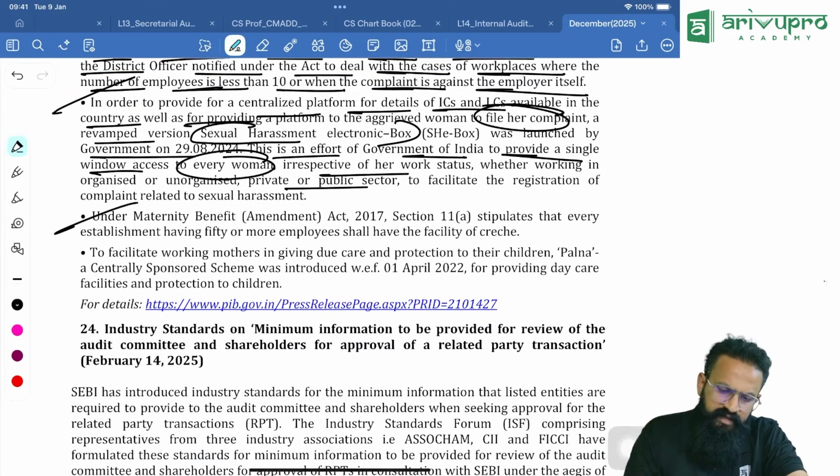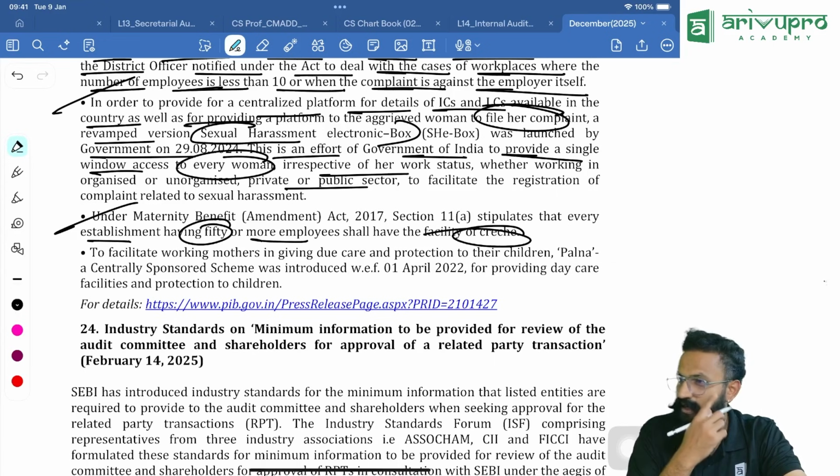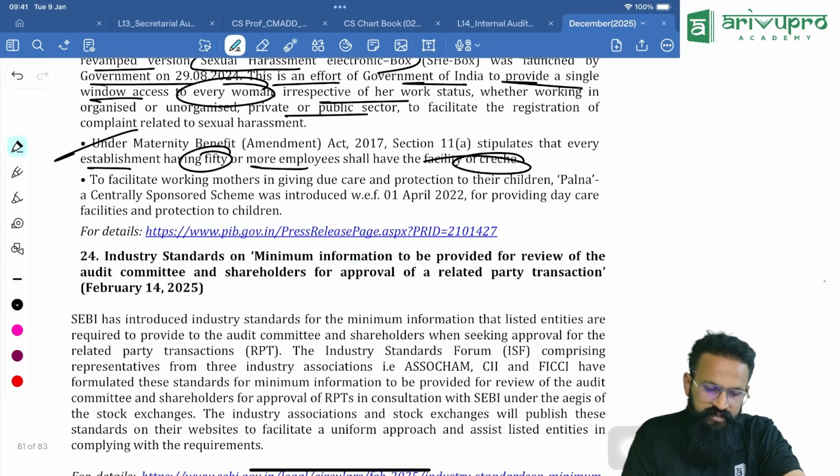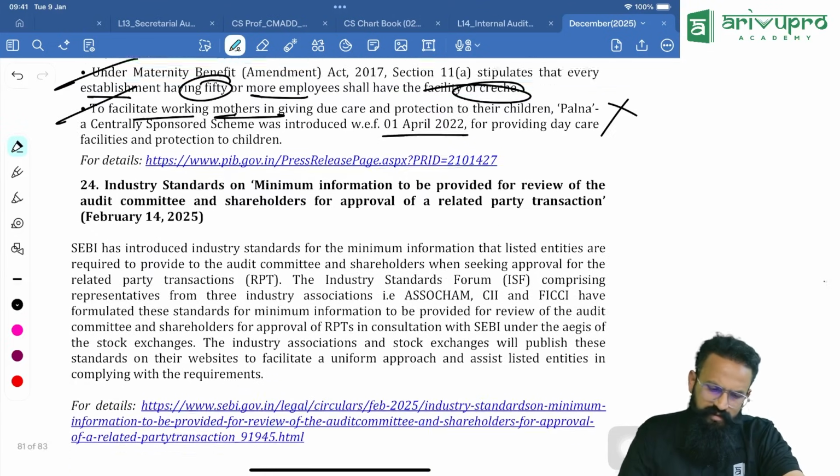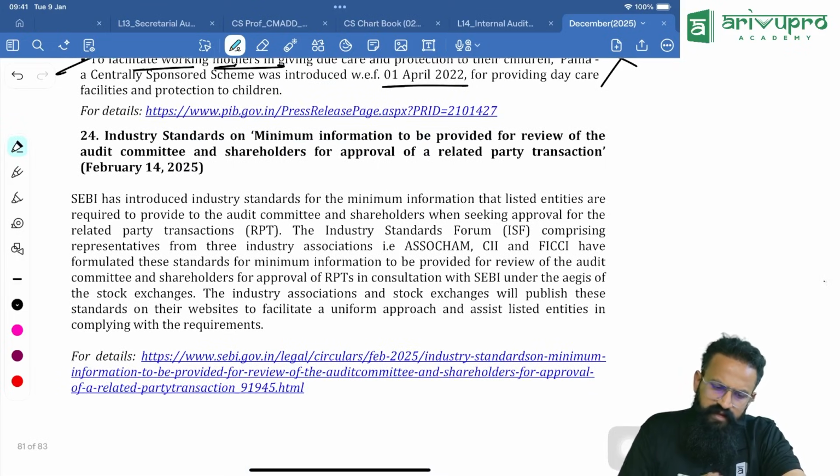Under the Maternity Benefit Act, every establishment having 50 or more employees shall mandatorily have creche facility, meaning people to take care of your children. To facilitate working mothers in giving due care and protection to their children, Palna, a centrally sponsored scheme, was introduced in April 2020. Not so important, people. They'll not ask you. Next one, sir.